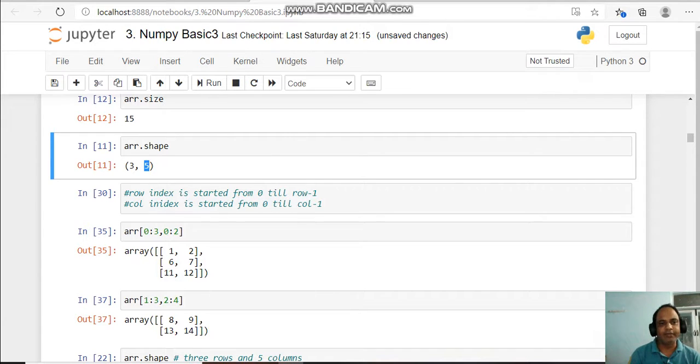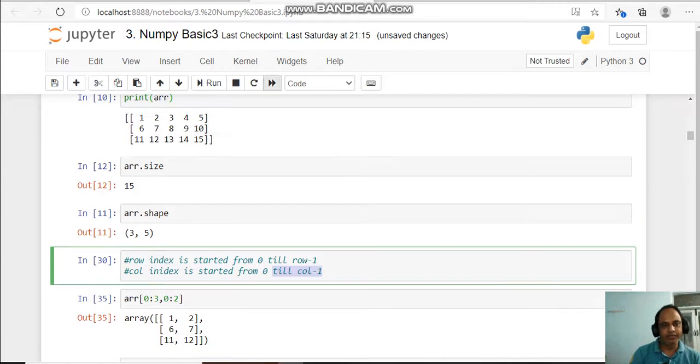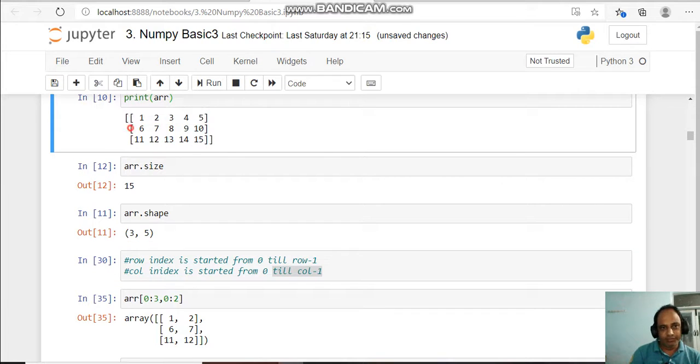Now the indexing part comes into the picture. The row index always starts from 0 and ends with rows minus 1. Remember, similarly, the column index starts from 0 until columns minus 1. For example, I am having 3 rows here. So what is the index of the first row? It is the 0th index. Then first index. Then the third row, that means 3 minus 1, the 2 index. Till the index number 2: 0th, 1st and 2nd index.